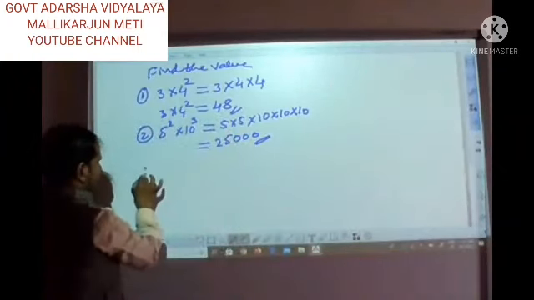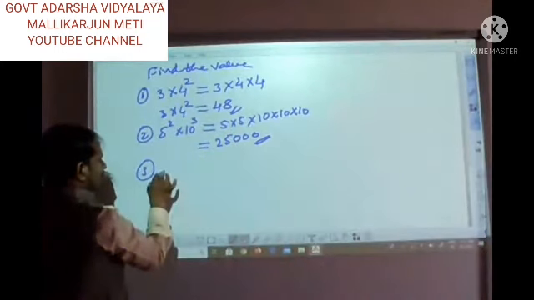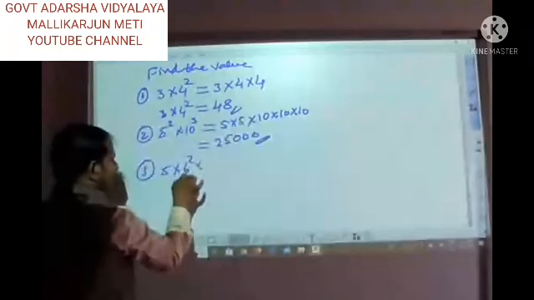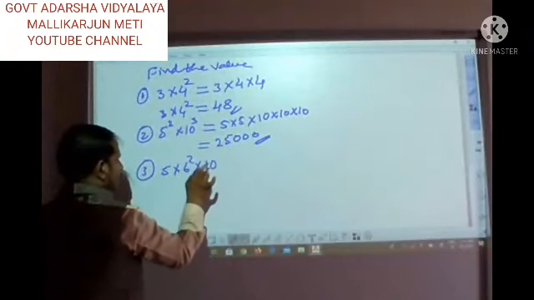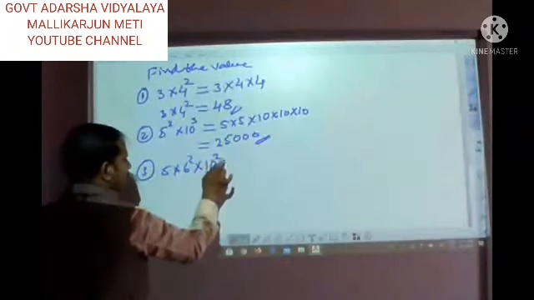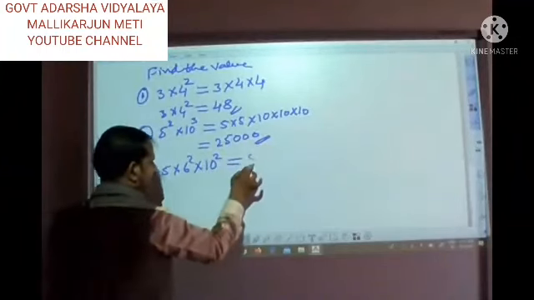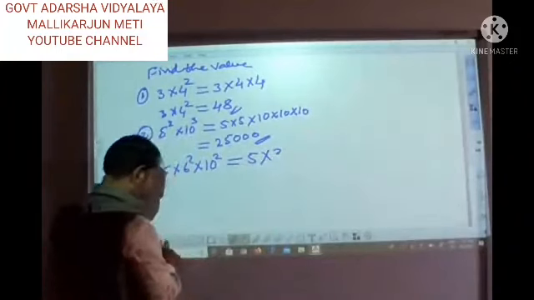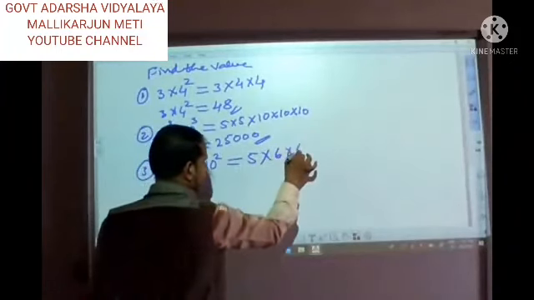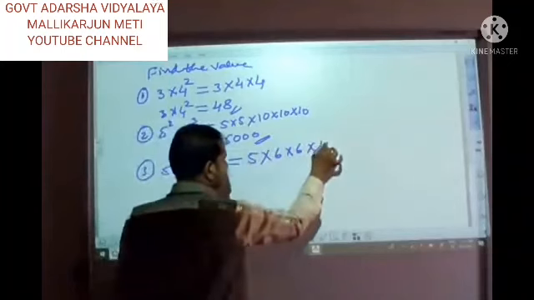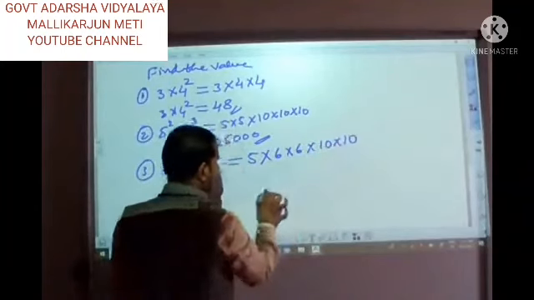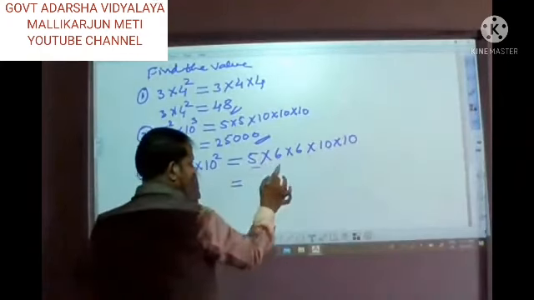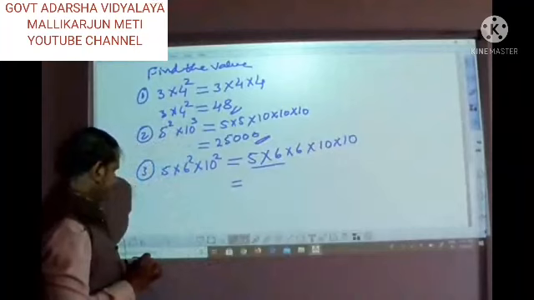Third problem, one more. 5 into 6 raised to 2 into 10 raised to 2. 5 is 5 only here. 6 squared is 6 into 6. 10 squared is 10 into 10. Now tell me how to solve this problem. First we have to multiply 5 into 6. What is 5 into 6?